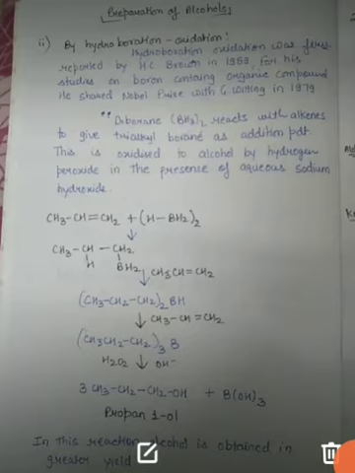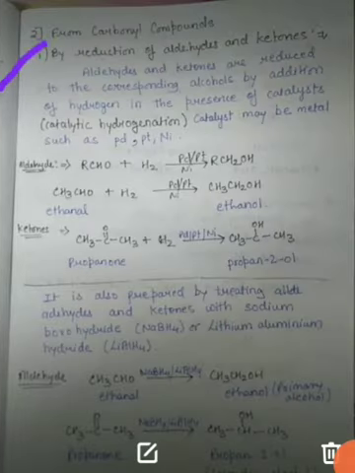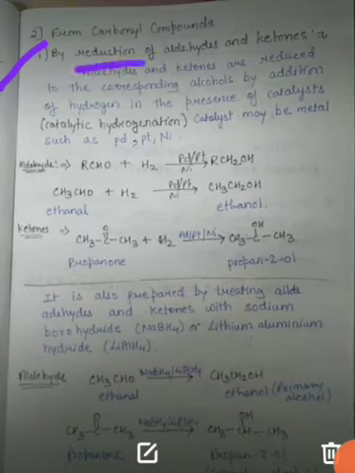Also, students, the alcohol is obtained in greater yield, that is, alcohols are formed in very great yield, the amount is almost larger. Now students, we are going to discuss the preparation of alcohol from carbonyl compounds. Carbonyl compounds may be aldehydes or ketones. What basically happens here is reduction. If we consider an aldehyde, it is reduced to alcohol, and if we consider a ketone, it is also reduced to alcohol.